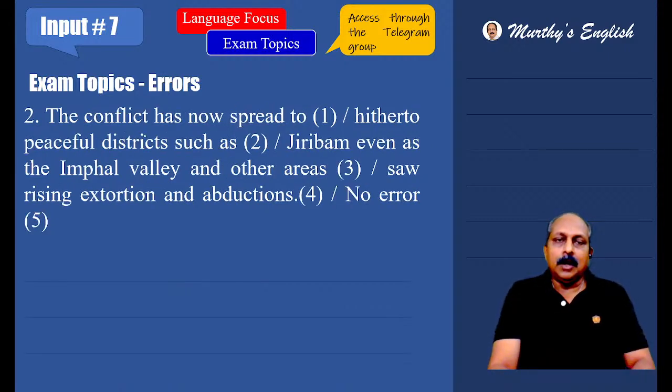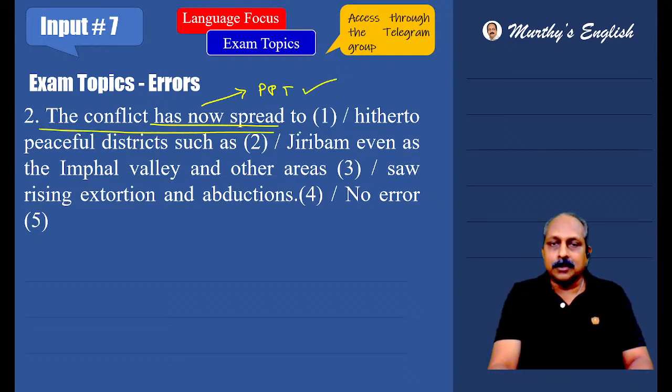Next, the conflict has now spread to hitherto peaceful districts such as Jiribam, even as the Impal Valley and other areas saw rising extortion and abductions. When you read a sentence, you should always look for the time phrase. There's no time phrase here, but both the clauses talk about something that happened in the past. Based on that no time phrase, past event, we have to use present perfect. Here we have present perfect tense, nothing wrong.